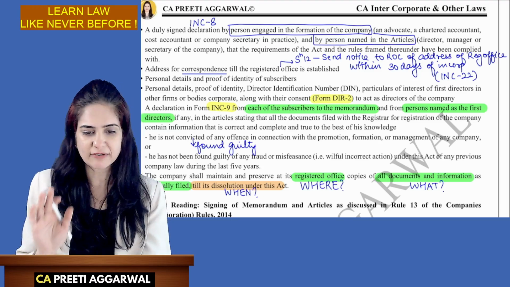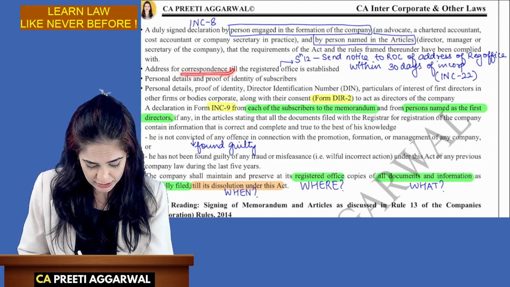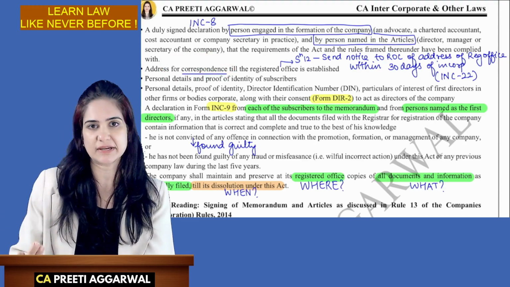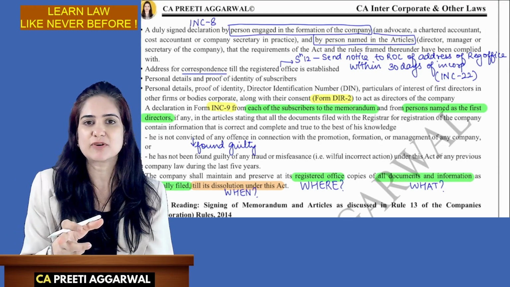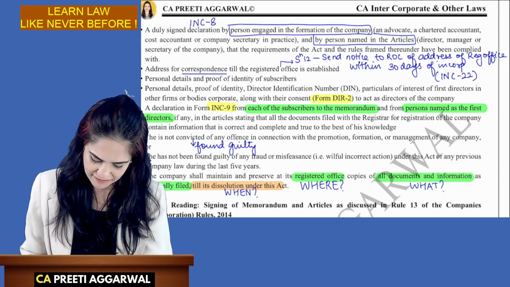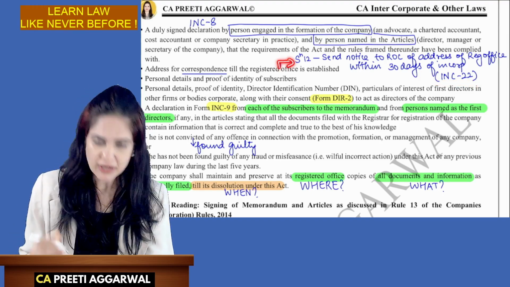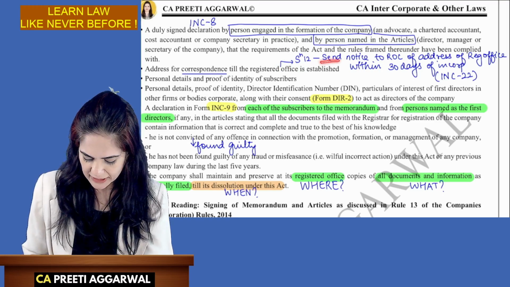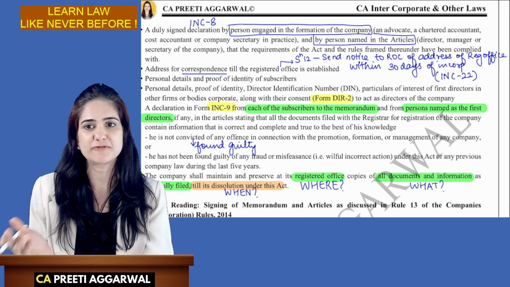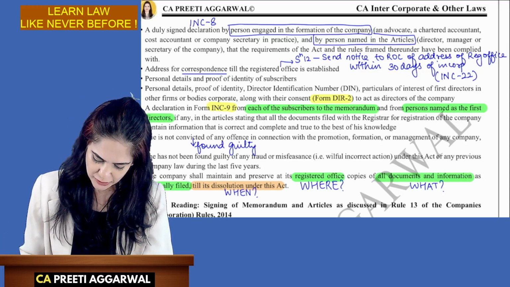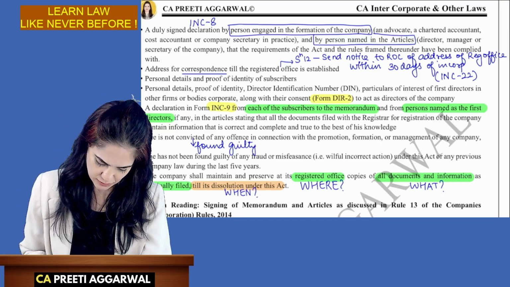So, law says, all right, we know that at the time of incorporation, you may not have a registered office. So, you give us an address where we can send the communication, but within 30 days of incorporation, you must have your registered office and you inform us by filing INC 22. Section 12, we are going to study that later, requires the company to send a notice to the ROC informing the address within 30 days of incorporation in Form INC 22. So in INC 22, I will inform him that, listen, now this is my registered office. Please send all the communications to this address.